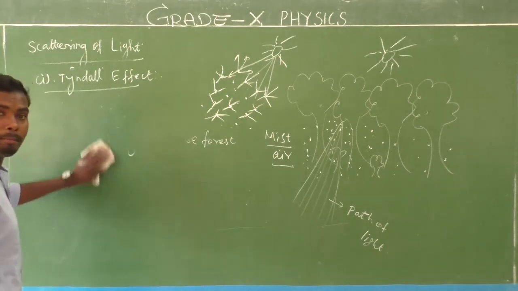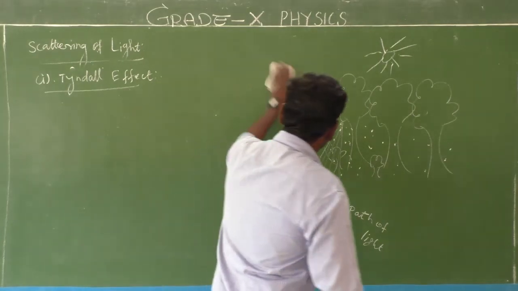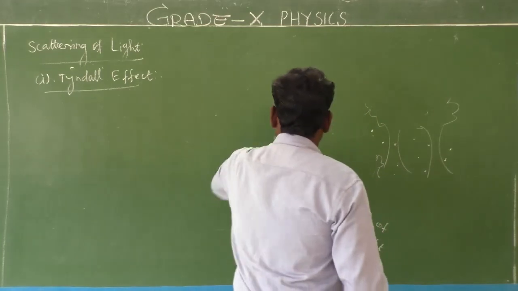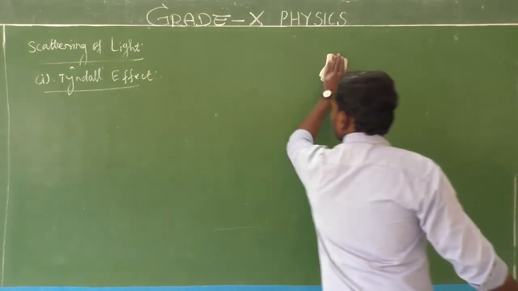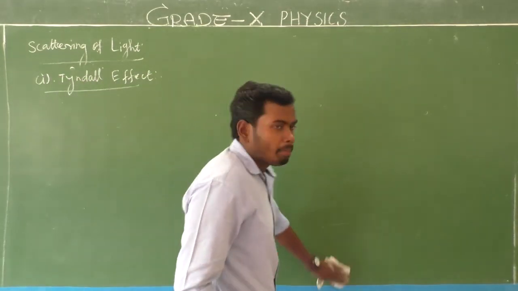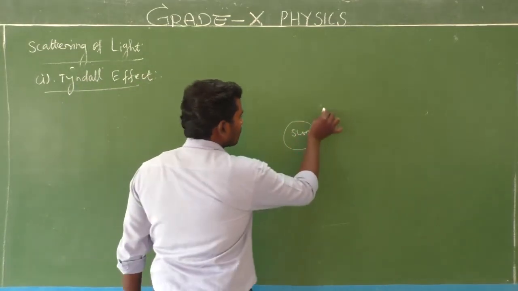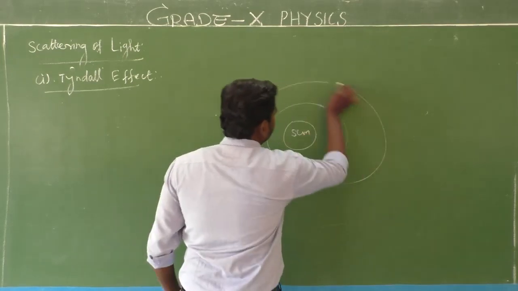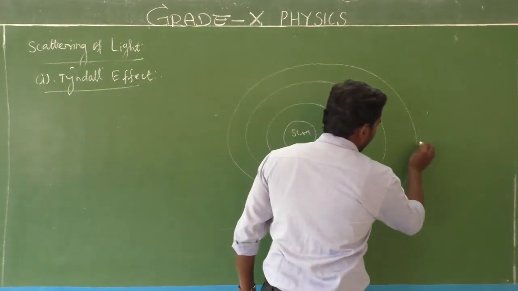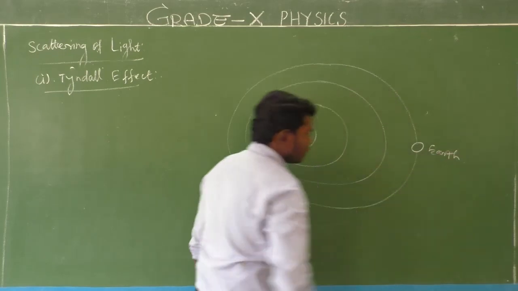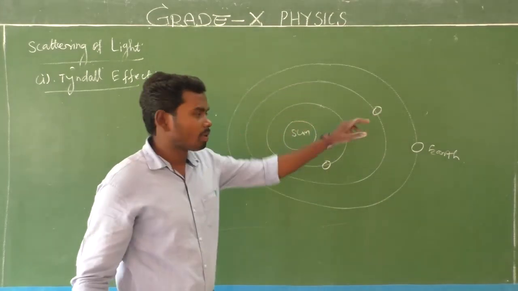Next, I am going to give you a very important example. Look here. Consider the solar system. That is the sun. The first one is the sun, and Earth is the third planet. Alright, Earth is here. This is the first planet, this is the second planet, that is one planet. Is it clear?